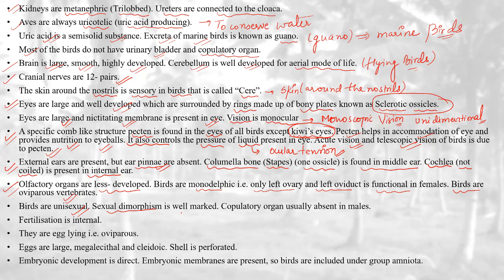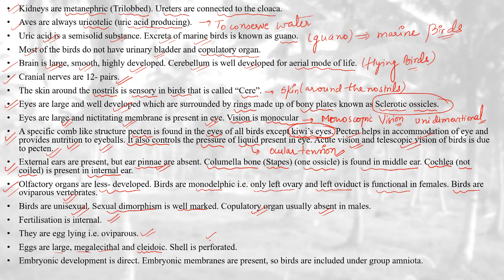Sexual dimorphism is well marked in birds. Copulatory organ is usually absent in males. Okay, so males don't have a copulatory organ. Fertilization is internal. Fertilization happens internally. They are egg-laying, oviparous. Eggs are large and megalecithal. The type of egg, because of the large amount of yolk, is megalecithal. And they are also covered with a calcium carbonate shell, meaning cleidoic eggs.